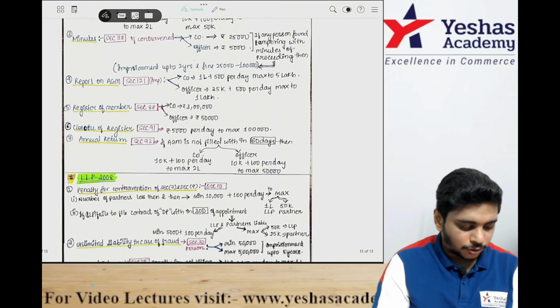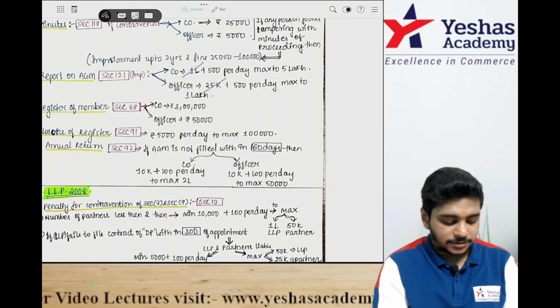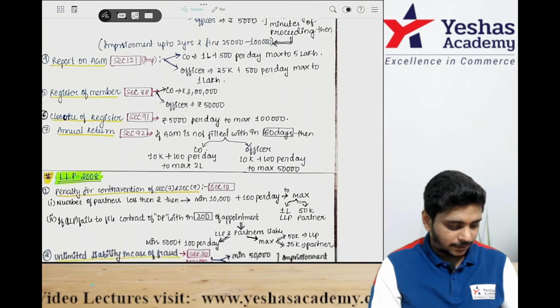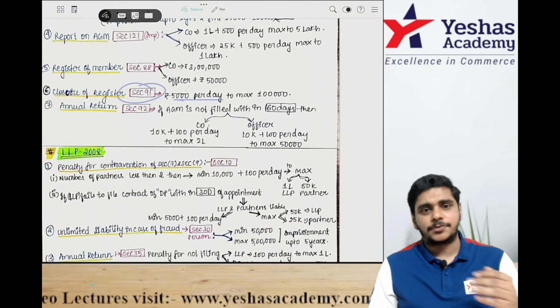Then, the report on the AGM: company 1 lakh, officer 25,000, 500 per day, maximum 5 lakh for the company and maximum 1 lakh for the officer. Then, closure of register: 5,000 rupees per day, subject to a maximum of 1 lakh.